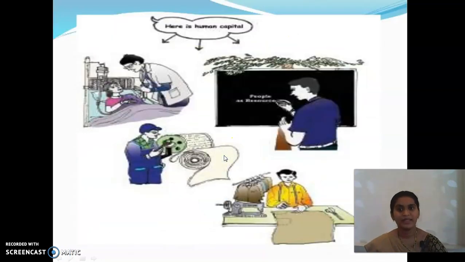Okay? Yes. There is one more question in your textbook. You can just check, children. Here we can see different human capital: a doctor, a teacher, an engineer, and a tailor. I'll ask you a small question. How are these people helping for the betterment of a country, or in the formation of the economy in our country? How, children?